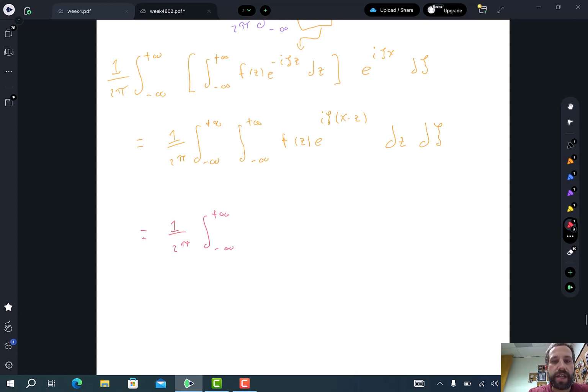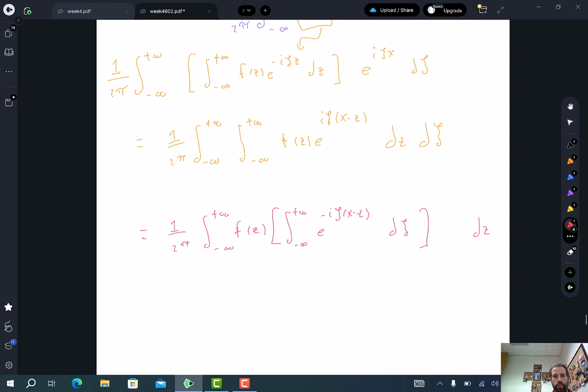But at any rate, z is now going to be the outside integral. So I'm going to have f of z here, and on the outside integral is going to be dz. And now the inside integral is going to be the integral from minus infinity to positive infinity, e to the minus i c x minus z dx. Okay, but now notice what's happening here.